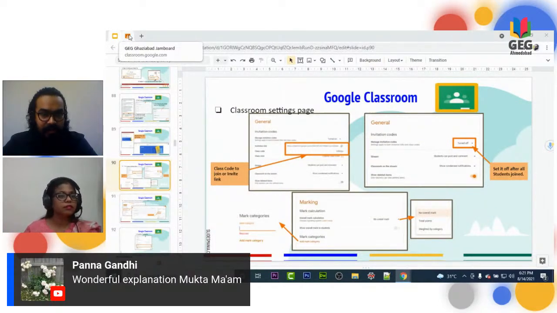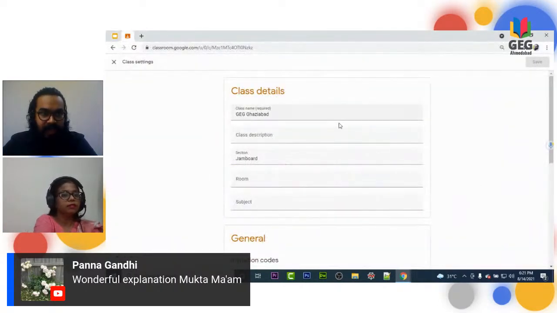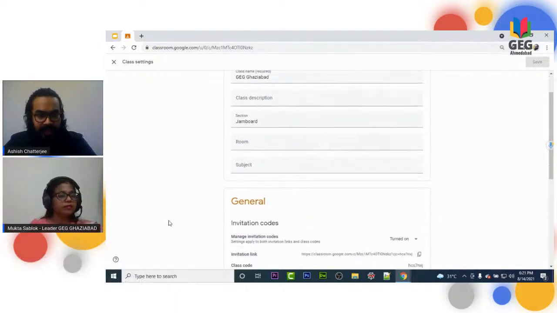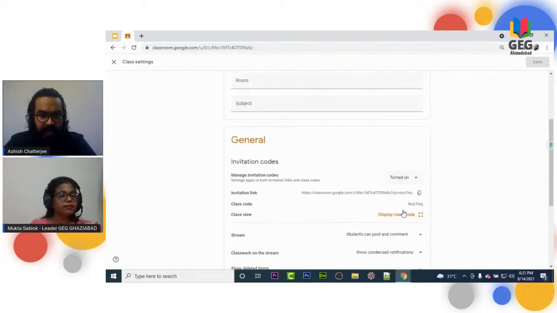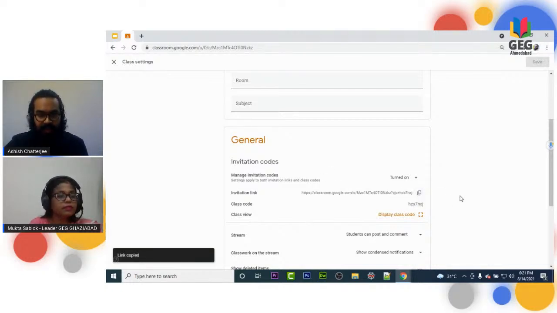So let's quickly go to this area. For interactivity, I'm going to float this invitation link right now. Ma'am has already shown us the process; one is the class code, by which you can join. The same way we have this particular class code, which I'm taking right now and sending on our StreamYard to everyone.